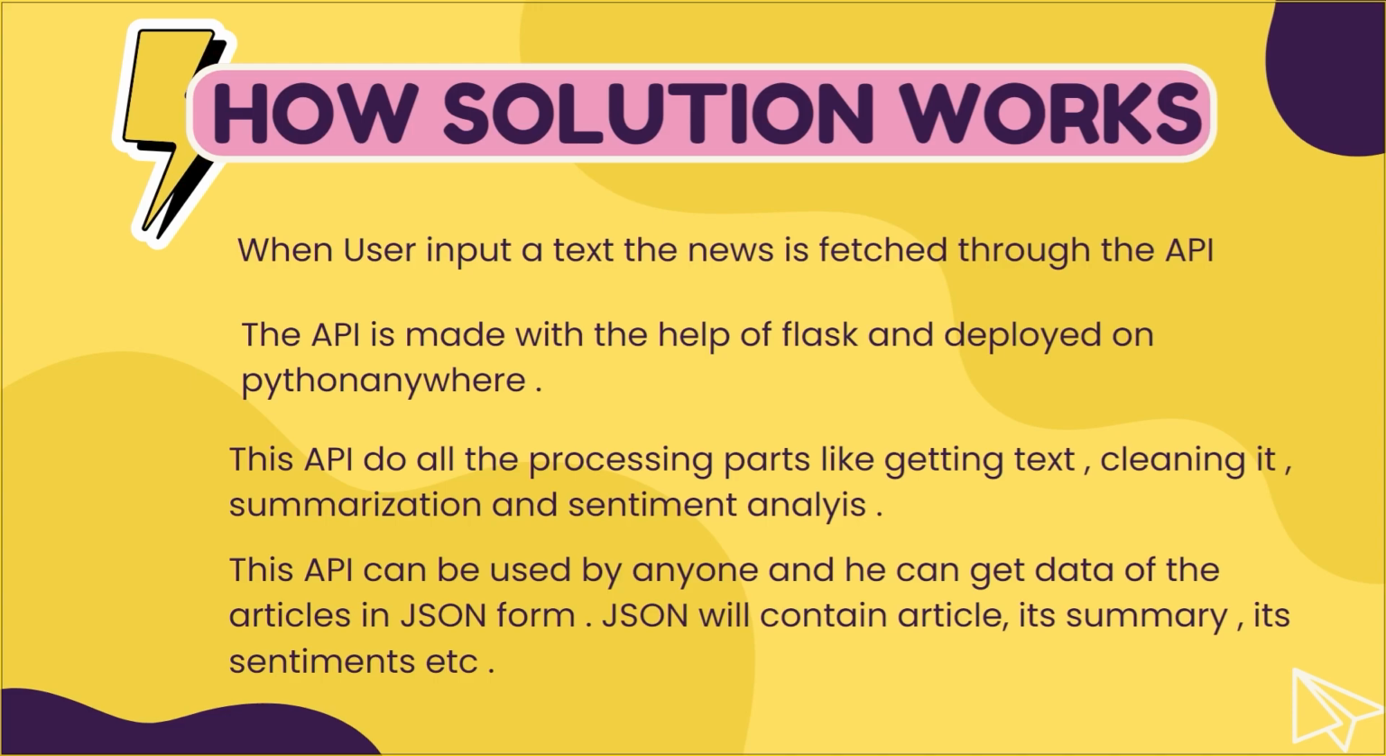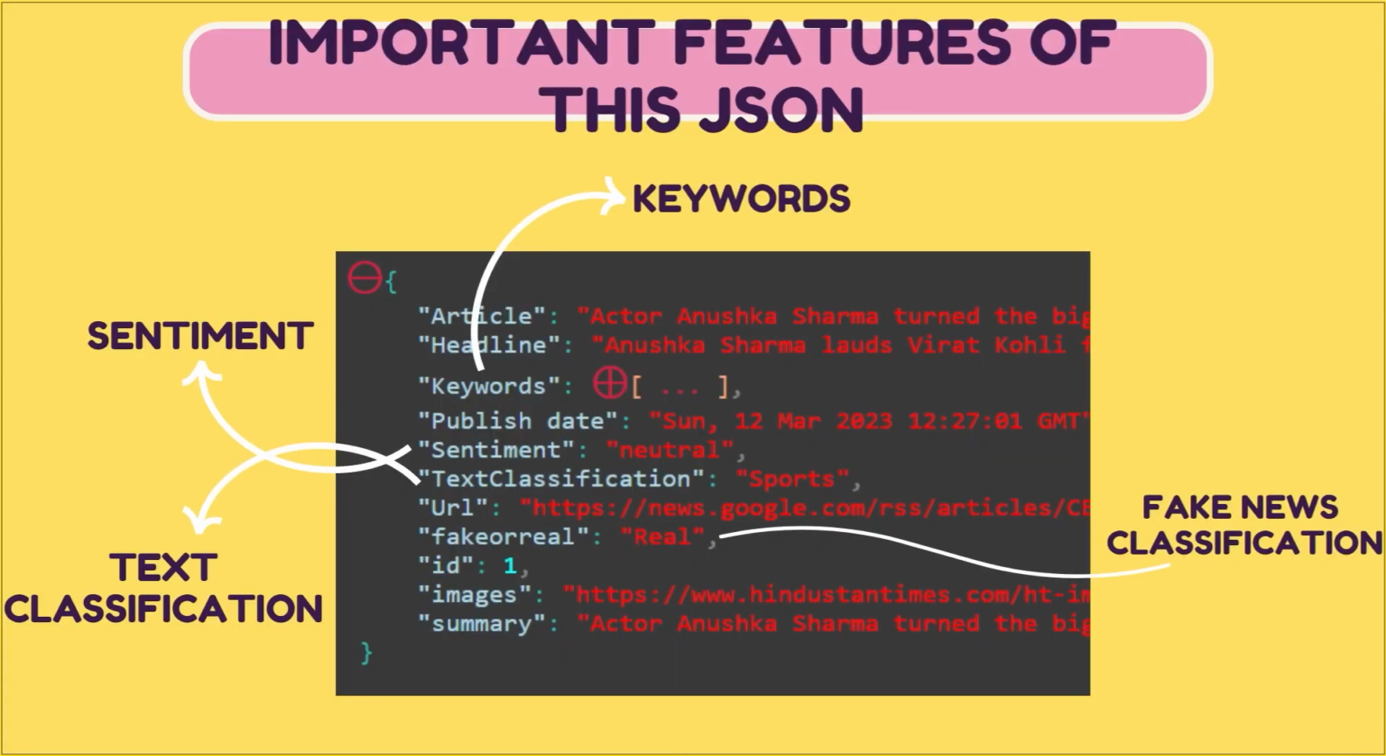The data will come in JSON format. Let's have a look at how the JSON looks. It will include the following fields: articles, headlines, keywords, publish date, sentiment, text classification, URL, fake or real, ID, images, and summary. The keywords, sentiments, text classification, and fake news classification are the important fields of this JSON because these are the output of the heavy models applied on the text, such as the BERT model and DistilBERT model.